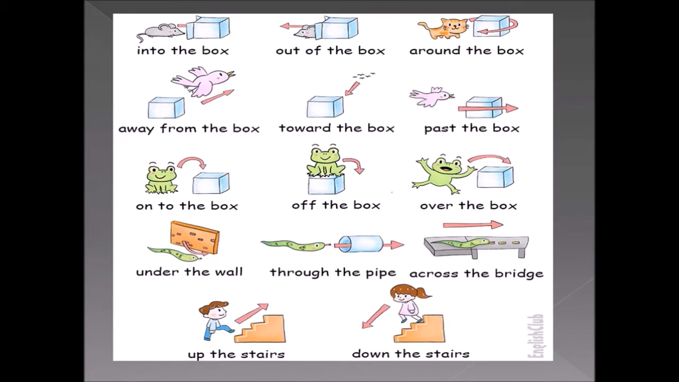There is a pipe there and there is a tiny snake, and what do we have to say? The snake is going through the pipe. It is not into. We have to write through the pipe because both ends of the pipe are open. So we have to use through the pipe. Understand? So look at the next one.